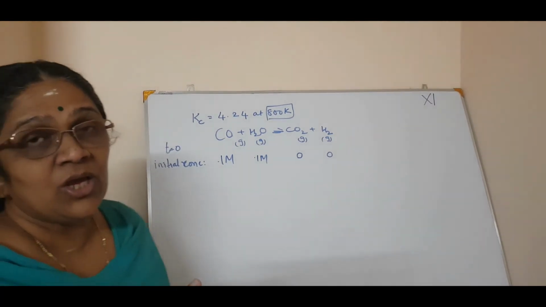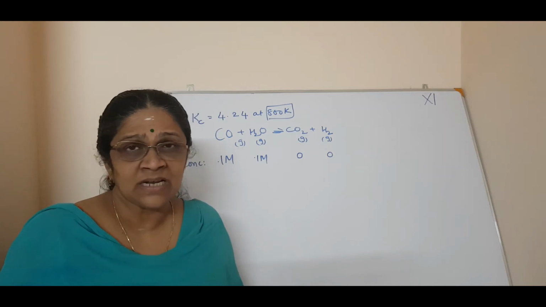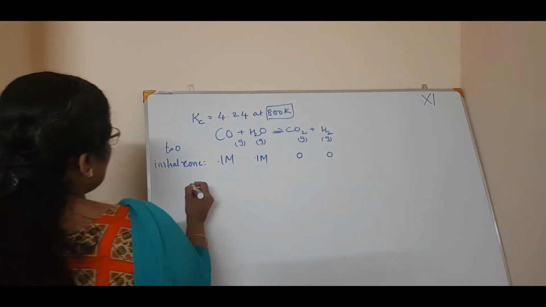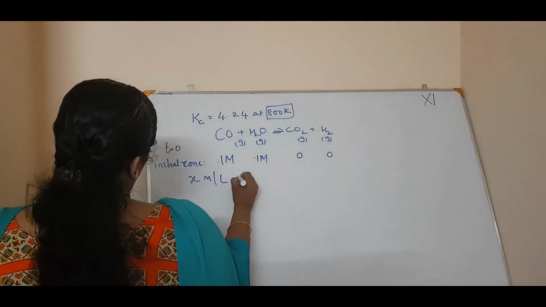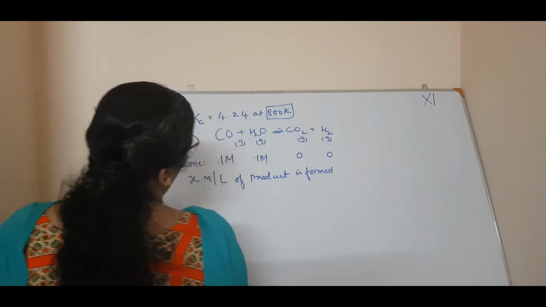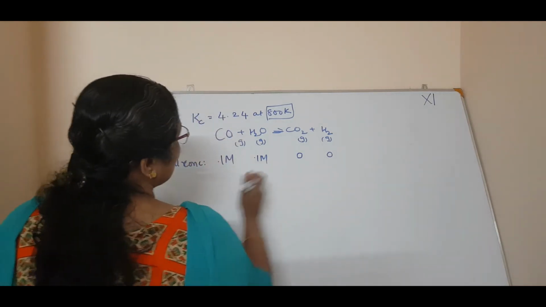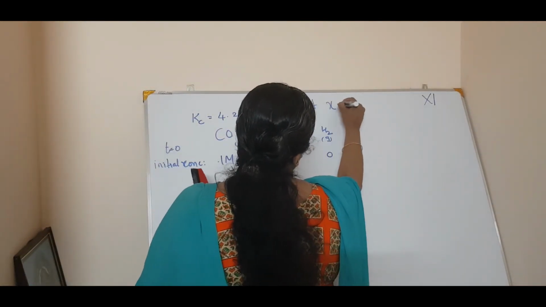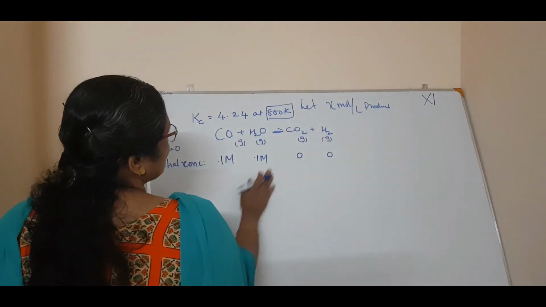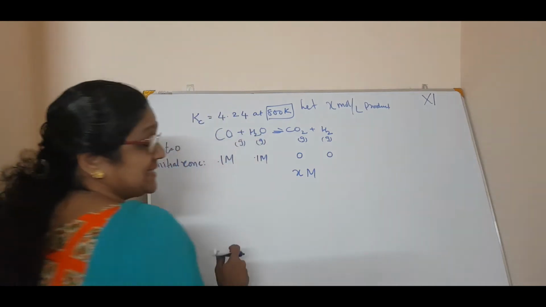Now you should assume that some amount of the reactant is getting converted into product, which we can represent as X. So we write: let X mole per liter of product be formed.